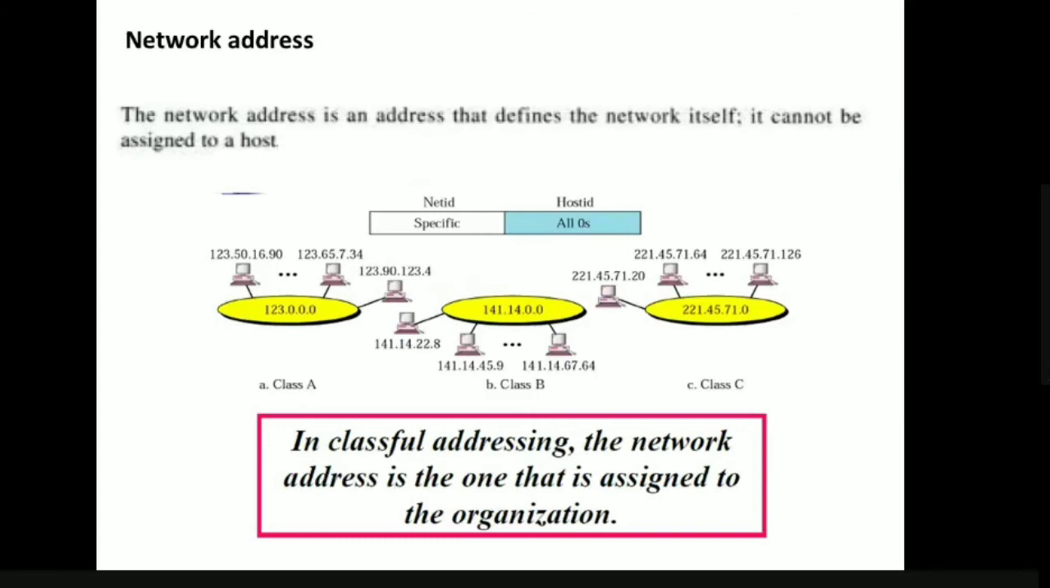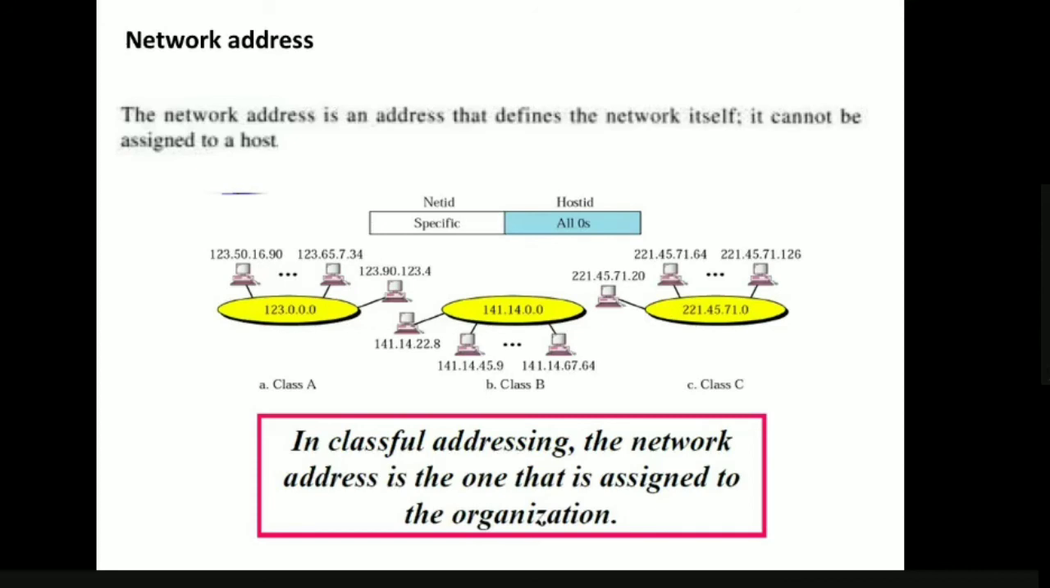Now coming to the network address, this is the representation of a network address. The network address actually defines the network. We never assign a network address to a host. For example, we have three types of addresses here: class A, class B, and class C. For class A, what will be the network address here? 123.0.0.0. Only the first part will be the net ID, and all the other parts will be host ID. So for a network address, only the net ID part will be specific, and all the host ID parts will compulsorily be 0.